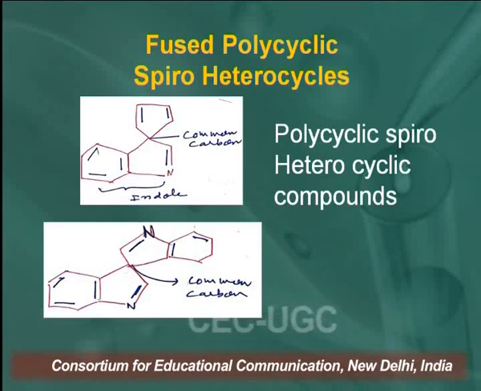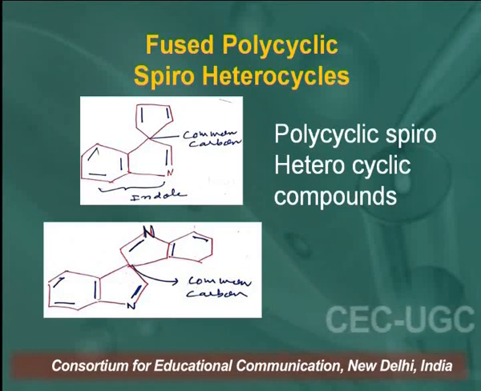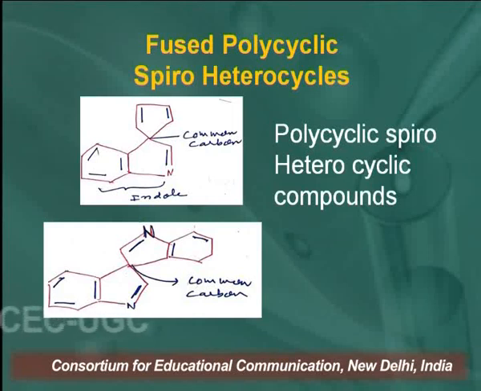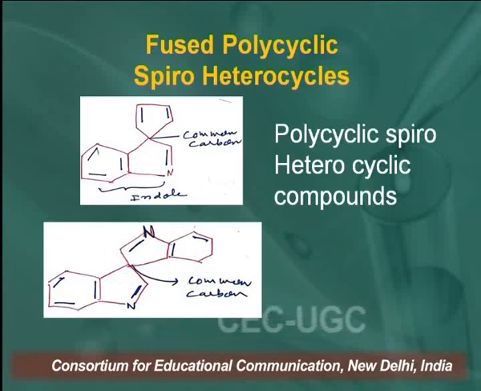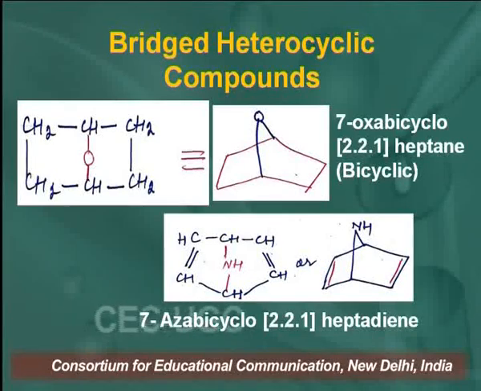Below that there is another important example of fused polycyclic heterocyclic compounds. In this structure on the screen you can see 2 rings joined together with a common carbon atom. Such compounds are called spiro compounds, and because there are more than 2 rings, we call them fused polycyclic spiroheterocycles.